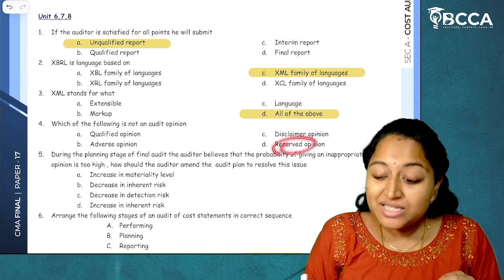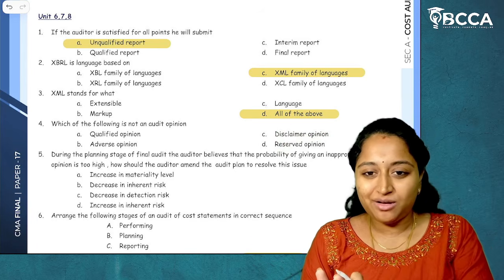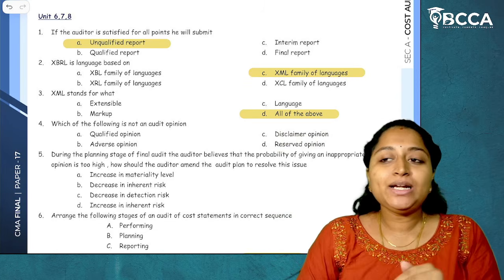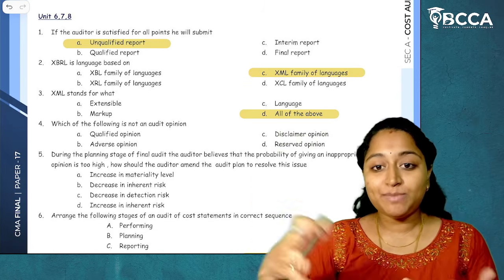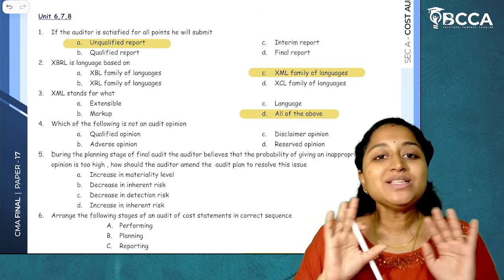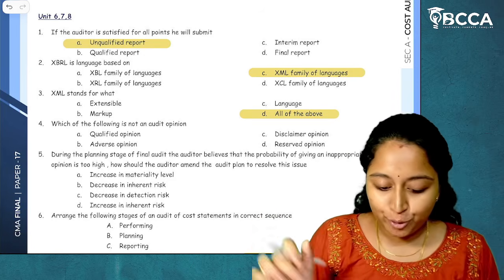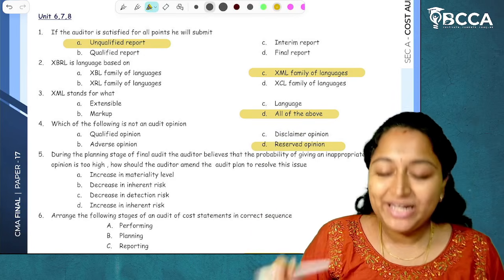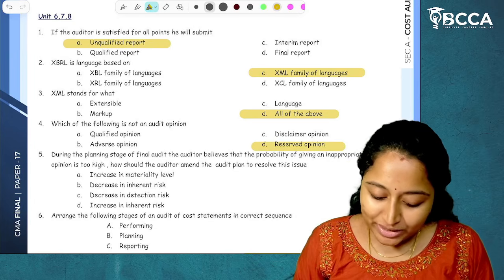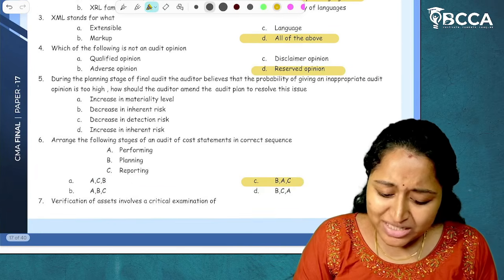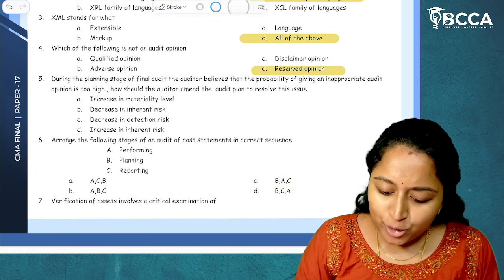What is not there? Reserved opinion is not there. Okay. Cost auditor can't tell that, okay, this might be right, this might be wrong. That kind of reservation is not possible in a cost audit report. So reserved opinion cannot be given. I hope it is clear. So it is not an audit opinion. I hope it is clear.